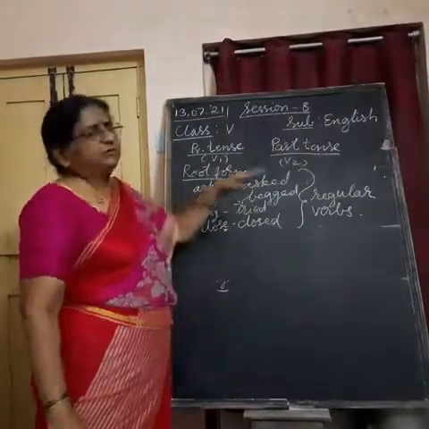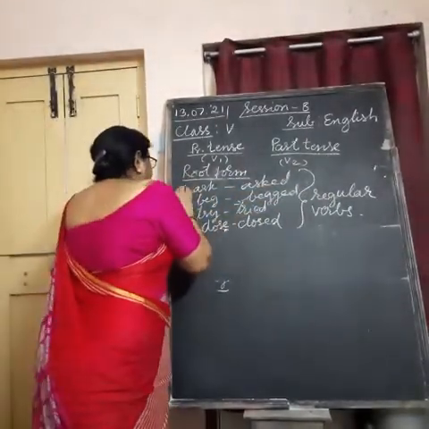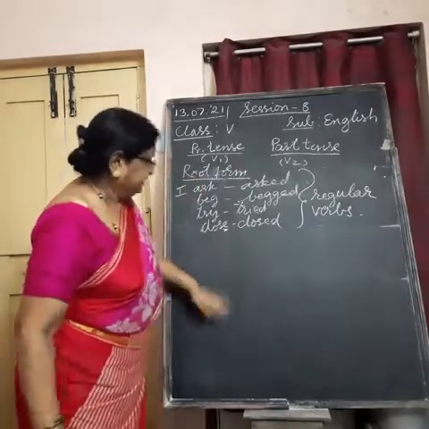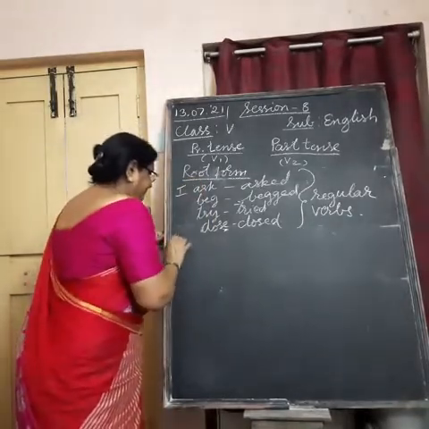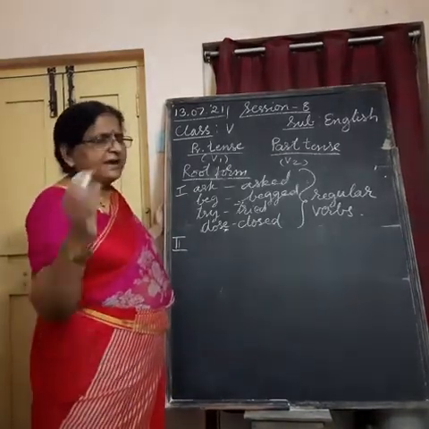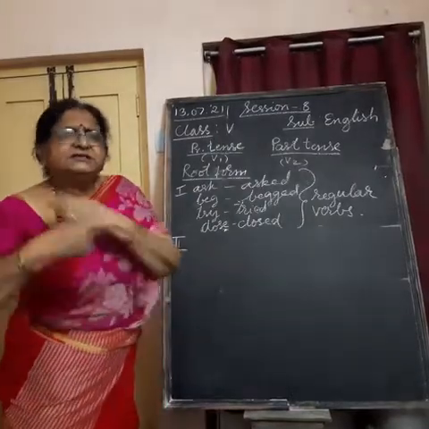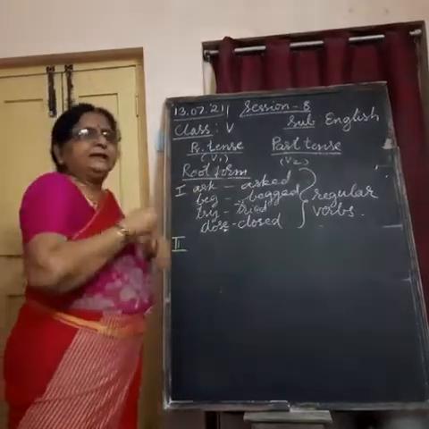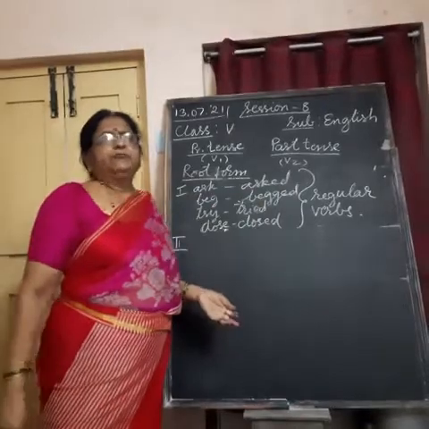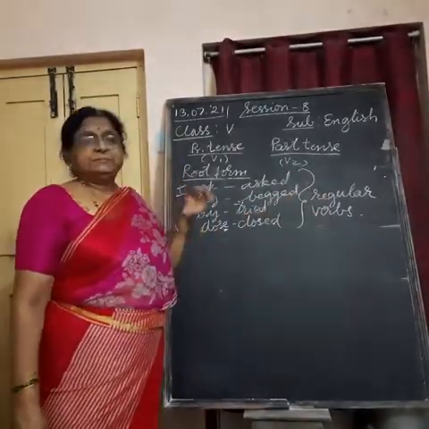Understand? In one more case, the second case, what we do is, we are not adding anything. We are changing the vowels or changing the complete spelling of the verb and forming the simple past tense.